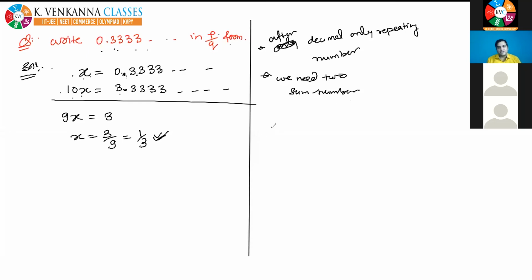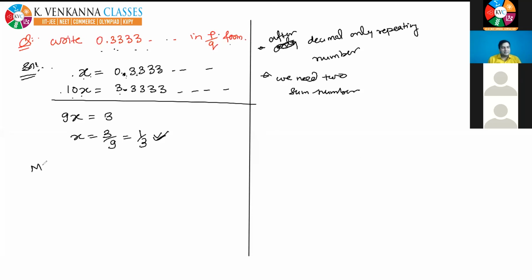So should I tell you the second method, that is the shortcut? What about 22 by 7? Yes, I told you previously that 22 by 7 is a rational number. One student was asking. I'm giving you the second question, don't worry.